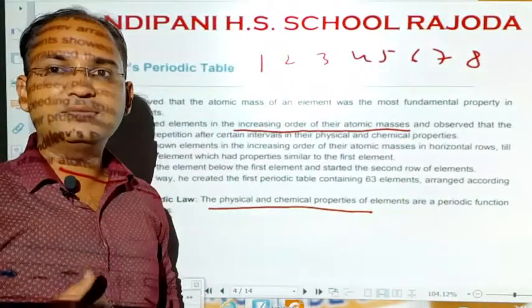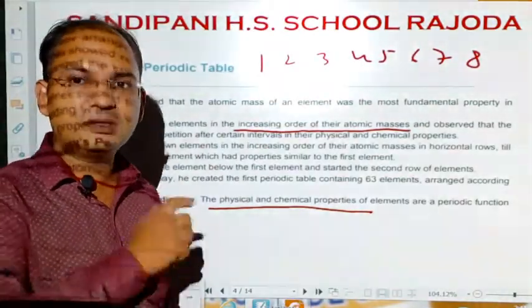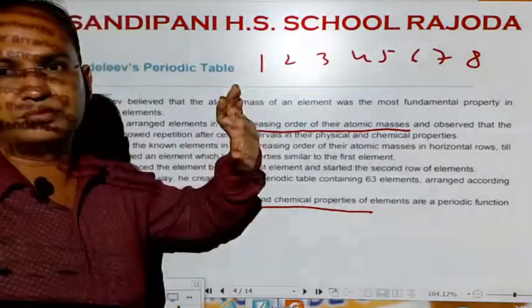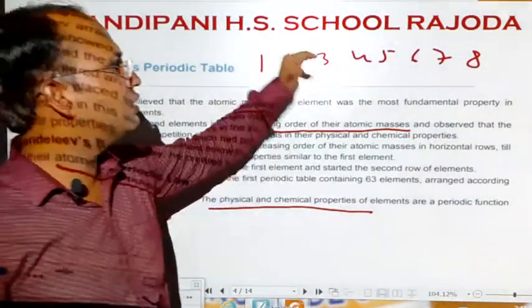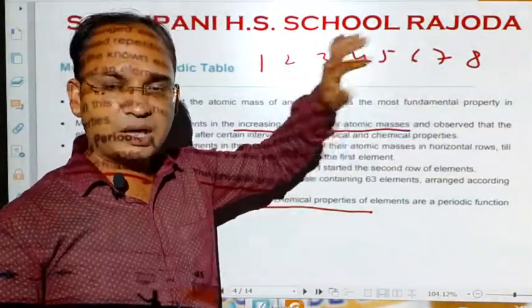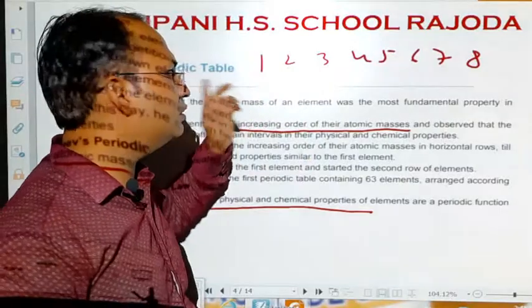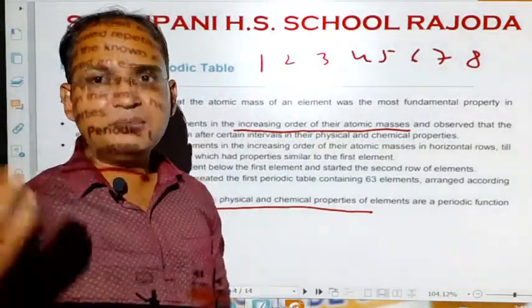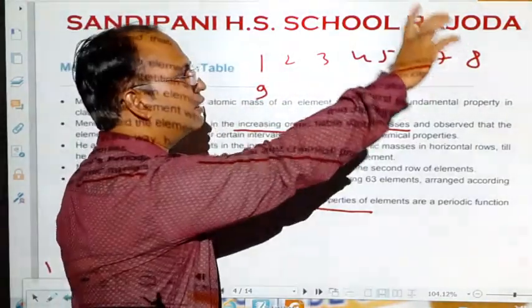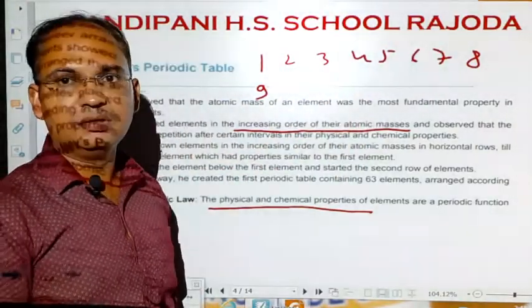When that element was found, Mendeleev started the second row. Suppose here he arranged 8 elements and the 9th element has properties similar to the first one. Then Mendeleev put it under the first element and again started a new horizontal line.